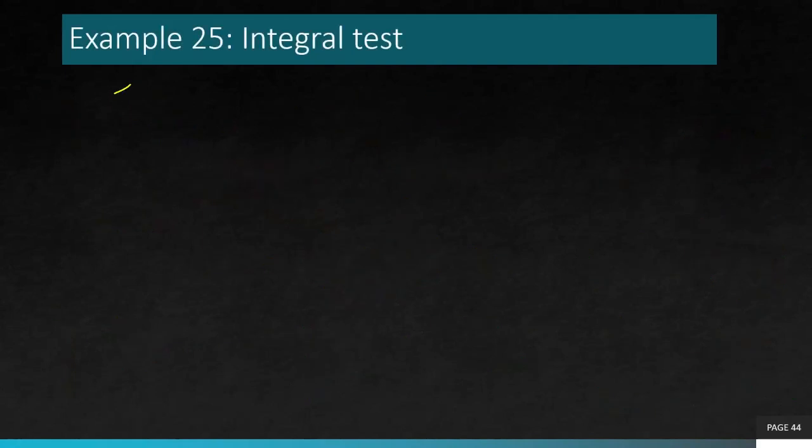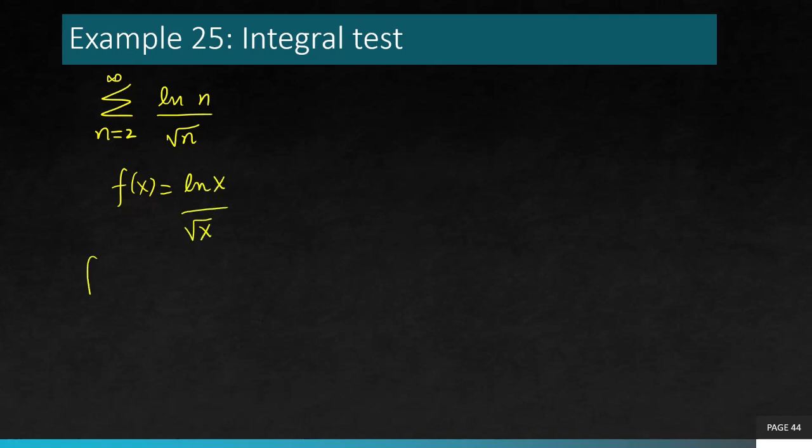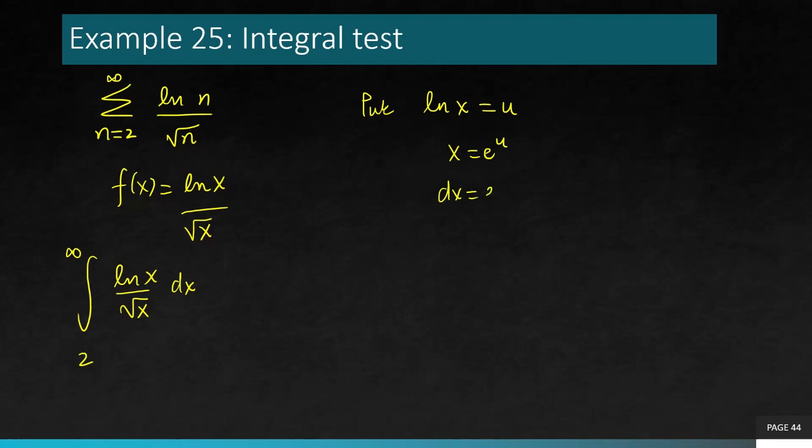Here we have another example of the integral test. Summation n is 2 to infinity ln n over square root n. Now that's your function, log x over square root x. You can verify all the things yourself. I'm leaving that for you. I'm just directly doing the integral by making the substitution. ln x equals u. So x is e to the power u, dx is e to the power u du.